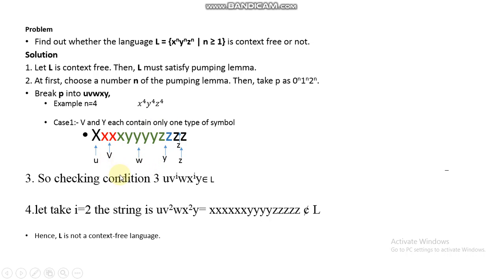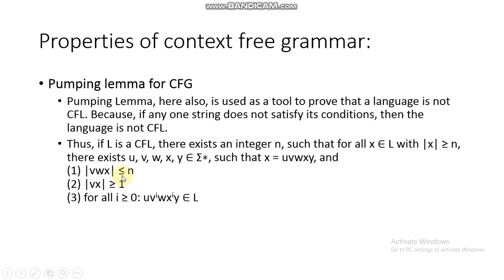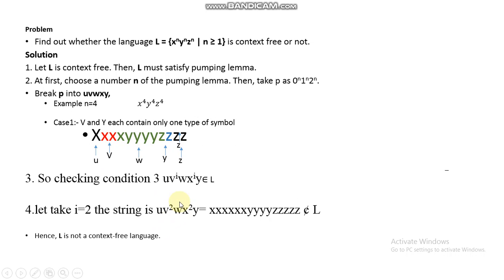So checking condition 3. What is condition 3? That for all i, u v^i w x^i y belongs to L. Now take i equals 2. The string is u, v squared, w, x squared and y. What is the value of u? U is a single x. V squared means we have v twice, so v squared is 4x. Then w is x, y, y, y, y, z.